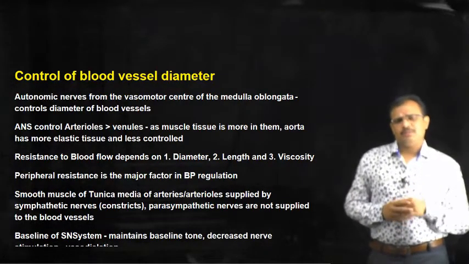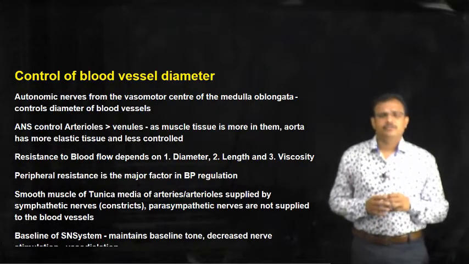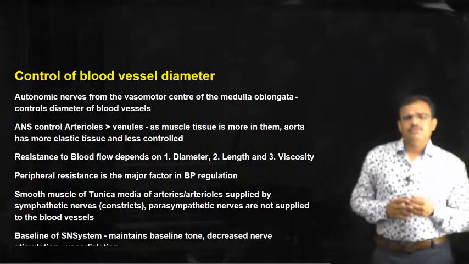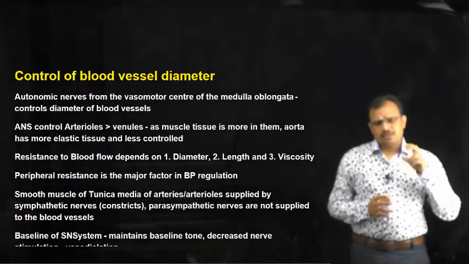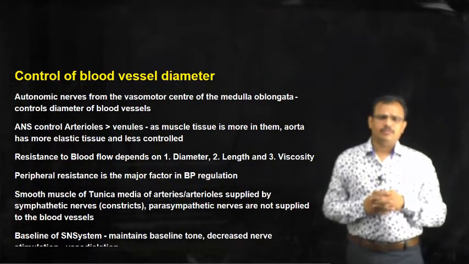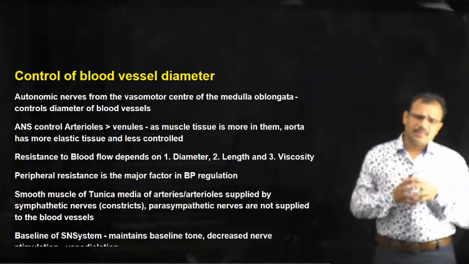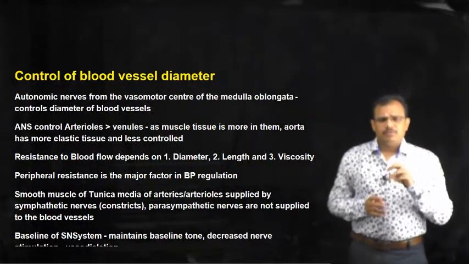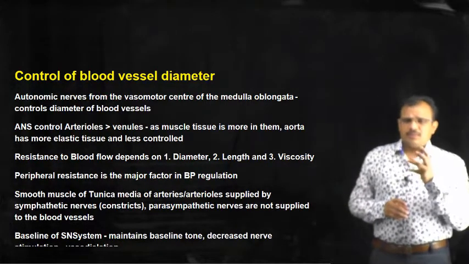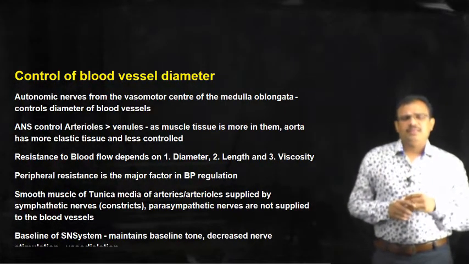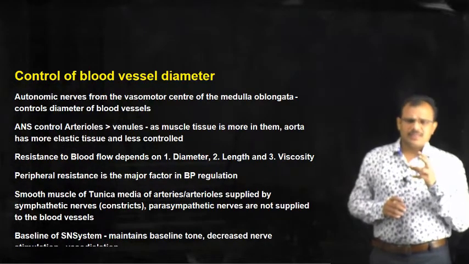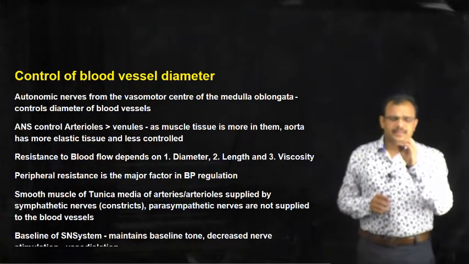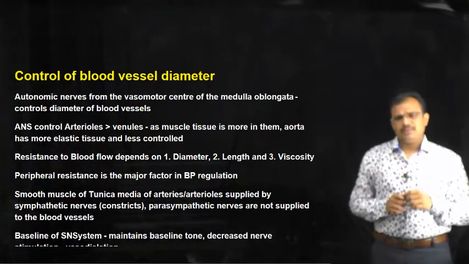In the autonomic nervous system we have two different types of nerves, parasympathetic nerves and sympathetic nerves. Parasympathetic nerves are not directly supplied to the smooth muscle of blood vessels. Only sympathetic nerves are supplied to the smooth muscle, the tunica media of the blood vessel. The general effect of the sympathetic nervous system on blood vessels is that it maintains a baseline tone, meaning it maintains the contraction of that particular blood vessel.